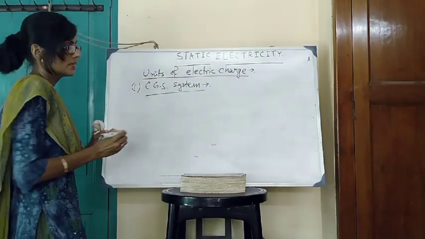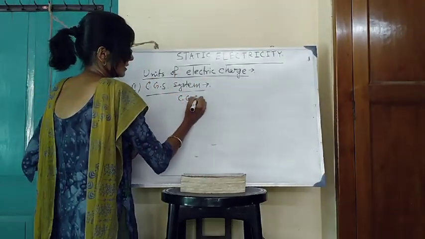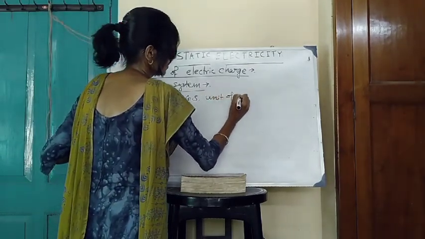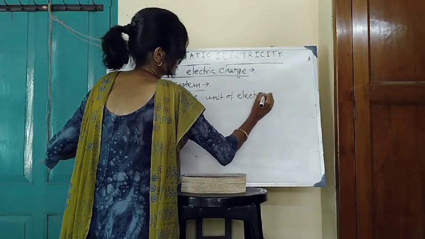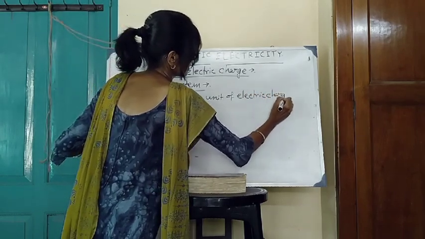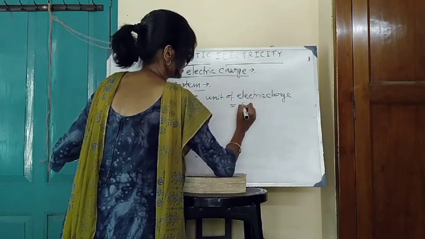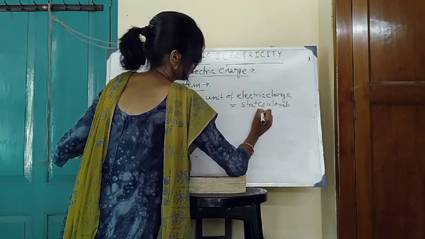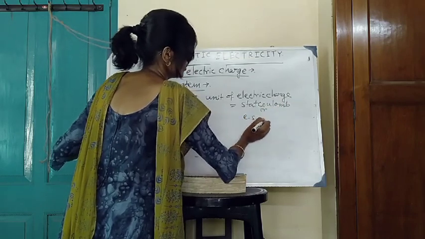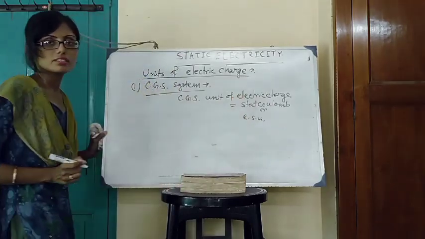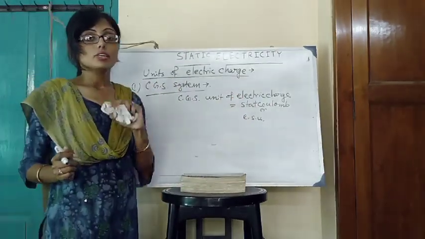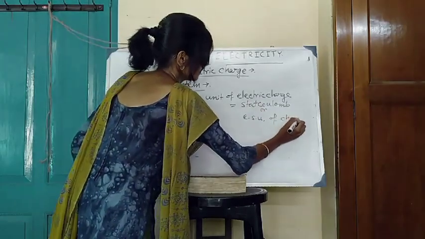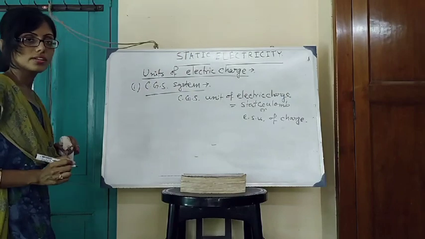In CGS system, the unit of electric charge is stat coulomb or ESU. ESU is an abbreviation. ESU stands for electrostatic unit of charge. This is the CGS unit of electric charge.